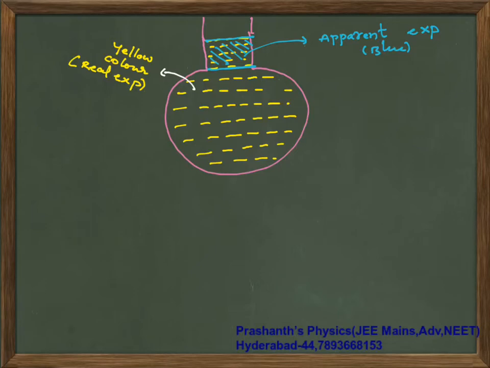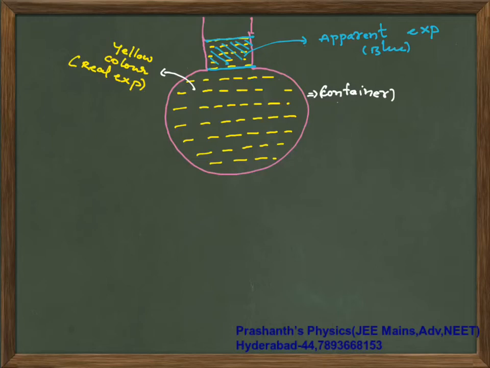Now here, let us say this is your container. So totally here there are three aspects. First one is expansion of container, and there is also expansion of liquid, and there is also something known as apparent expansion. Apparent expansion is what is visible to you, or what appears to be the expansion.